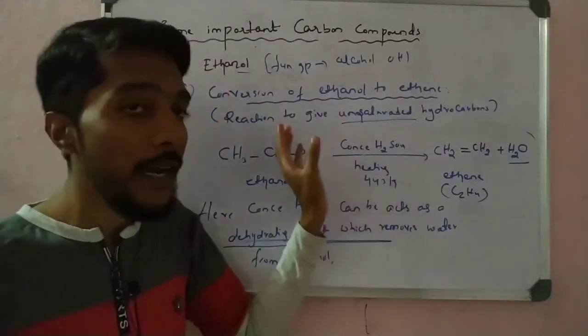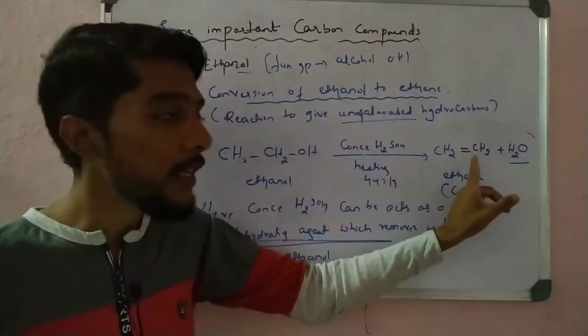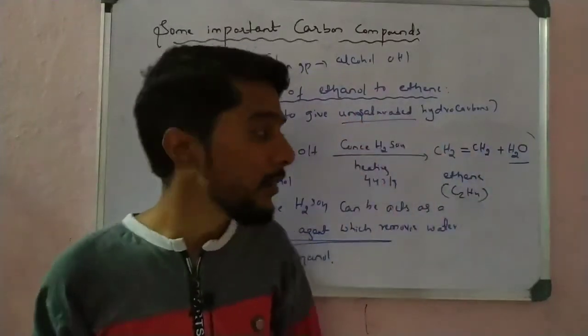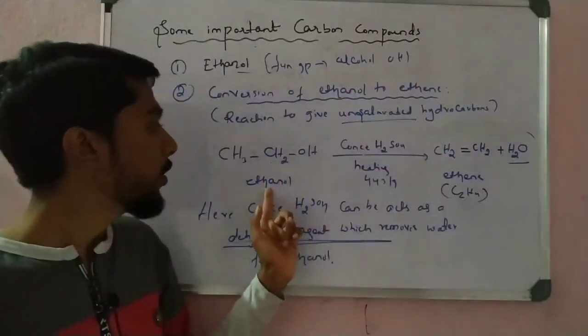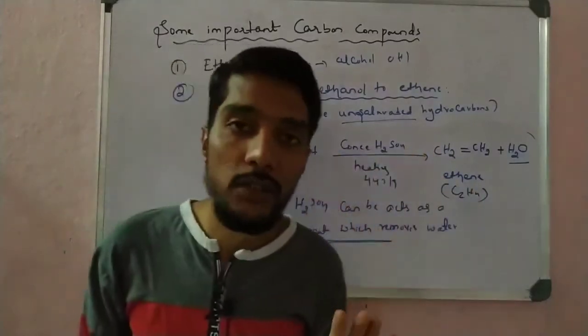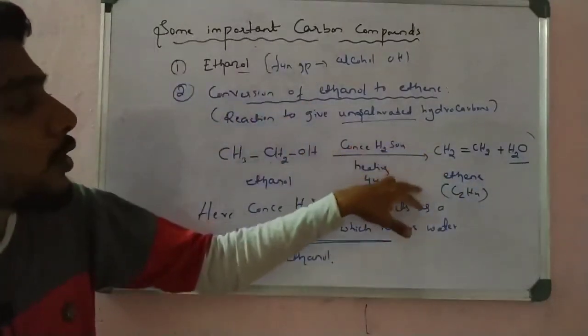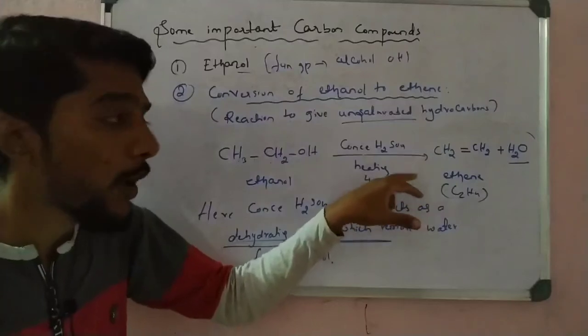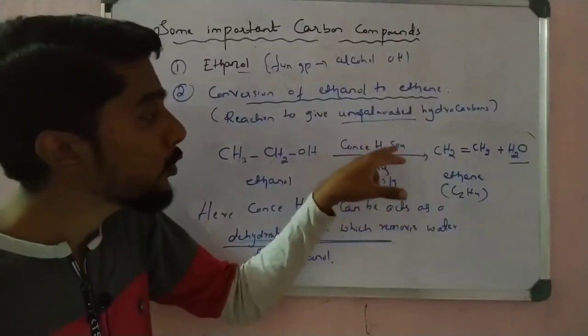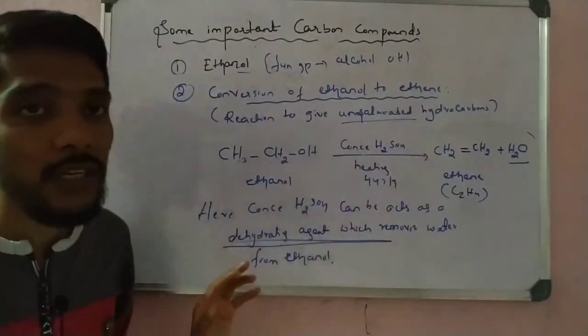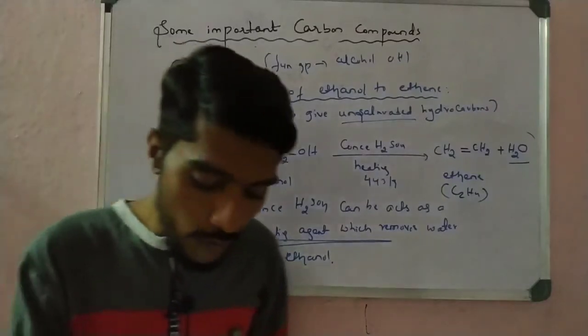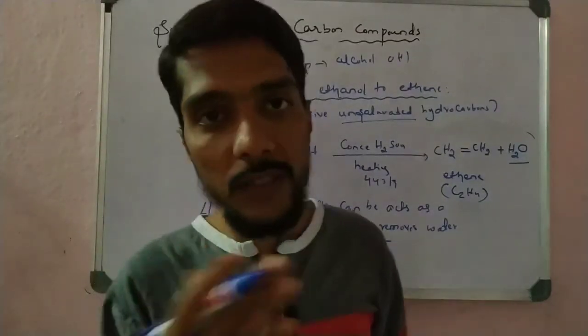By removing H2O, we get one valency, and that valency forms the double bond, and this is nothing but ethene. Ethanol saturated to ethene unsaturated. So you have to remember the function of H2SO4. Why do we use H2SO4 here? Because H2SO4 is a dehydrating agent in this reaction. So that is very important, students. Hope you understand this concept.